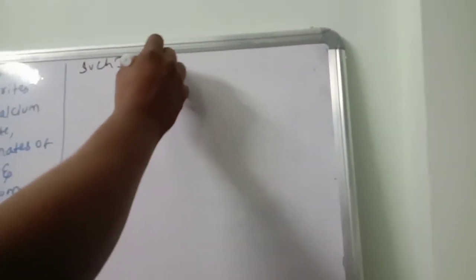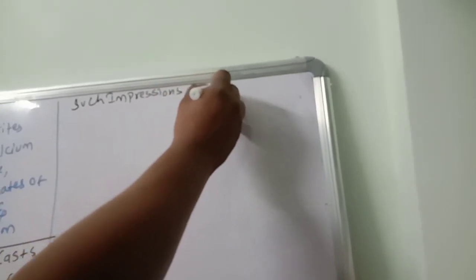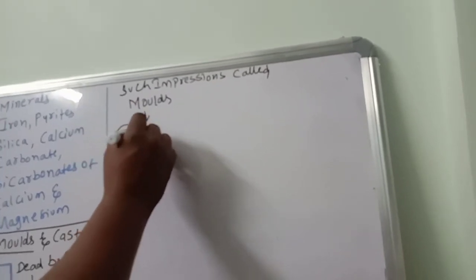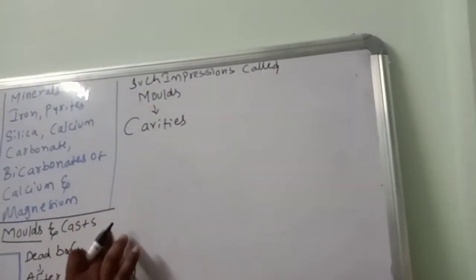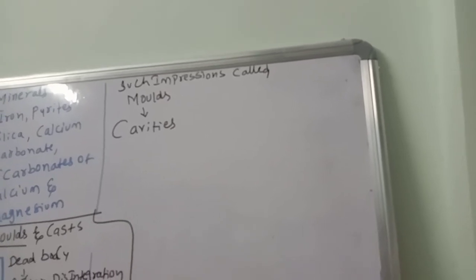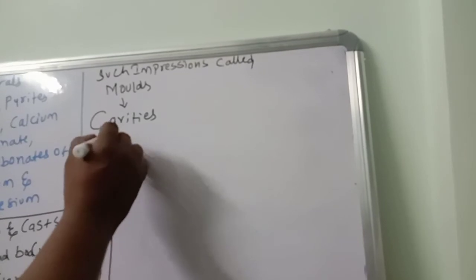Such impressions are only called molds. Next, the cavities which are present in these molds, those are called cavities in the molds. The cavities of the molds may get filled up.